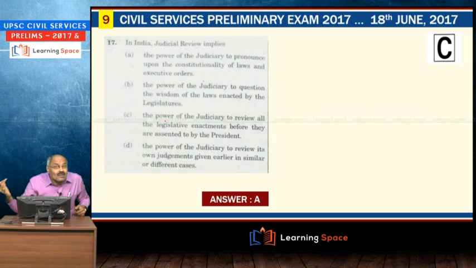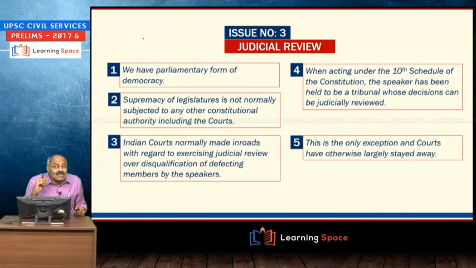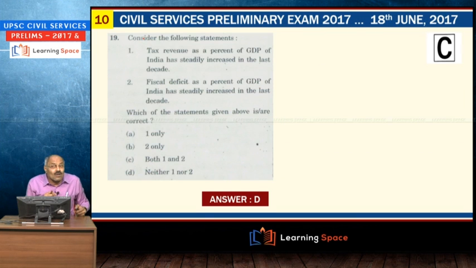state election commission. Then judicial review in current affairs, especially in editorial discussion, we discussed a number of times, judicial review, judicial activism, all these words we discussed, though it appears as a polity question. But we discussed a number of times this one, the power of the judiciary to pronounce upon the constitutionality of laws and executive orders, right? So, in editorial discussion, we discussed judicial review. This was the slide taken from that editorial discussion. Then consider the following statements.